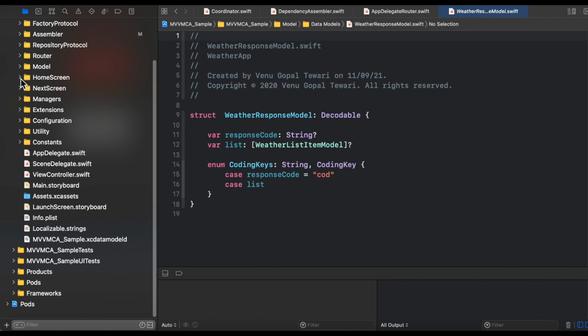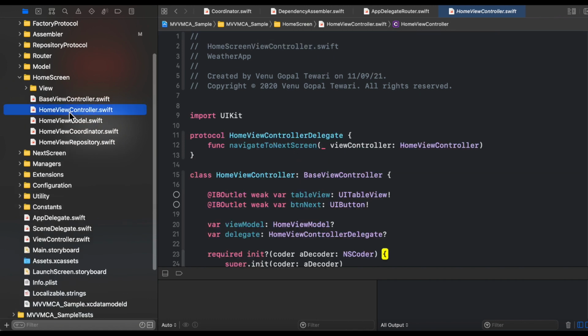Now the next very important thing is the implementation of our home view controller. So the first thing we have here is the home view controller delegate. As we have already discussed, whenever you need to perform any navigation on your screen, then in MVVM-C architecture, the view controller doesn't directly push any view controller. It basically communicates to its coordinator. And how does it communicate to its coordinator? With the help of this delegate, navigate to next screen.